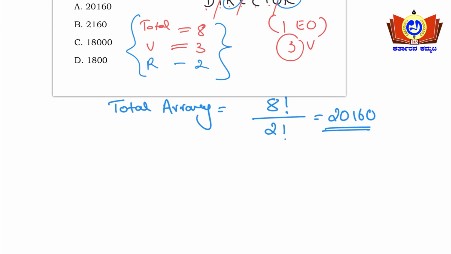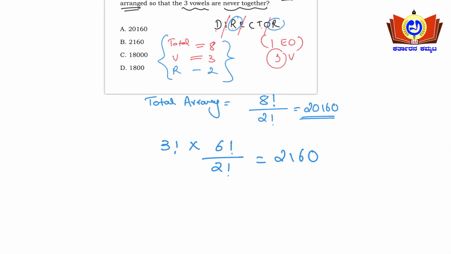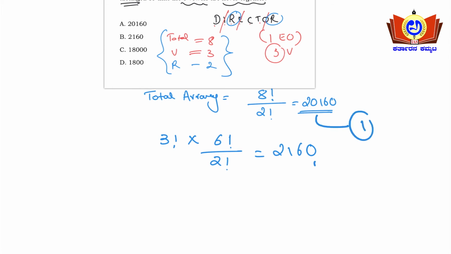So then what you need to find? You need to find the combination of vowels together. Then only never together will be found out. So how many vowels are there? 3 vowels can be arranged amongst them. So that is 3 factorial into, apart from 3, how many letters are there? 6 letters are there. So 6 factorial upon repetition of 2 factorial. Upon solving you will get 2160. So this will be 1 and this will be 2.